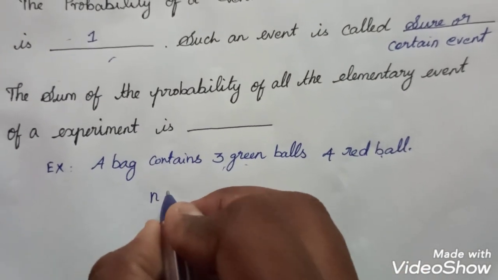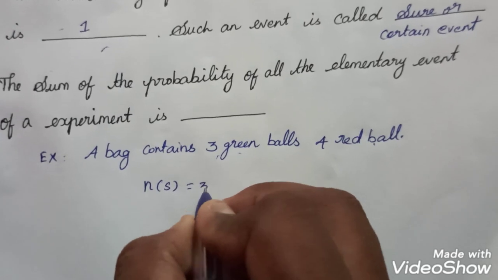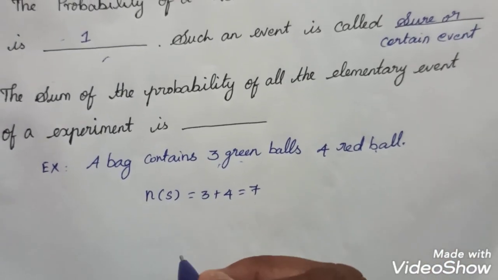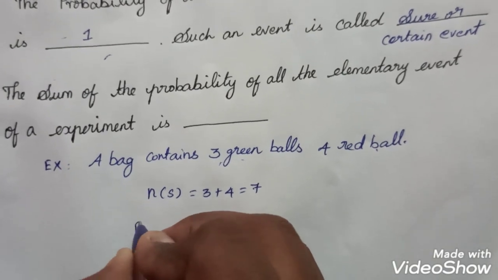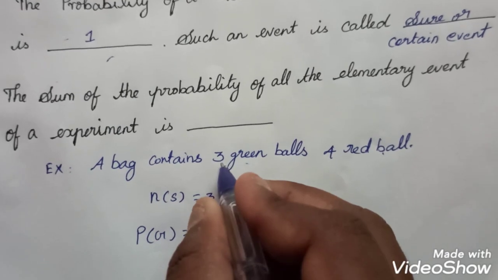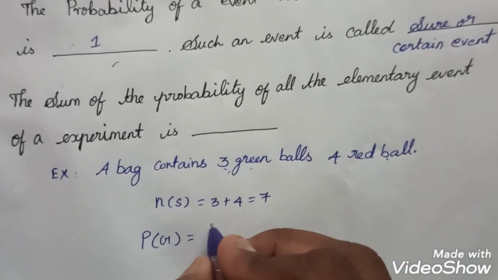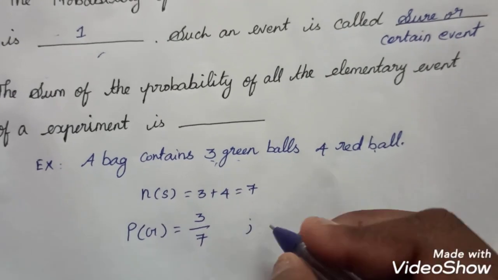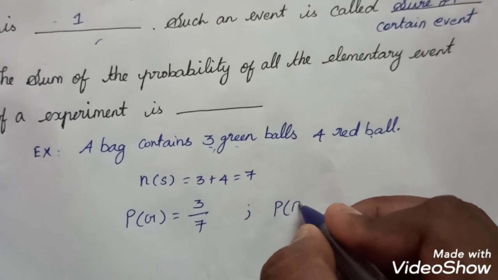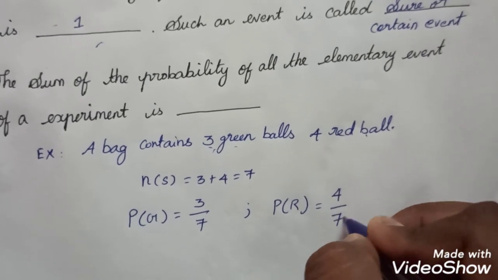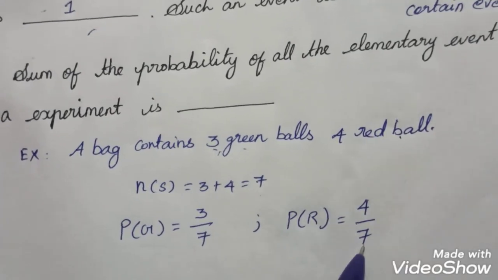So here n of S is equal to 3 plus 4, equal to 7, the total outcomes. So the probability of a green ball, P of G, is equal to 3 by 7, since 3 green balls are there. And the probability of a red ball: 4 balls out of 7, so 4 by 7 is the probability.